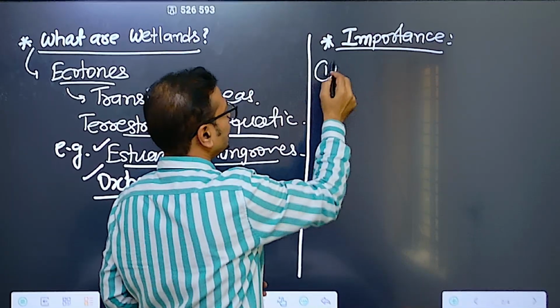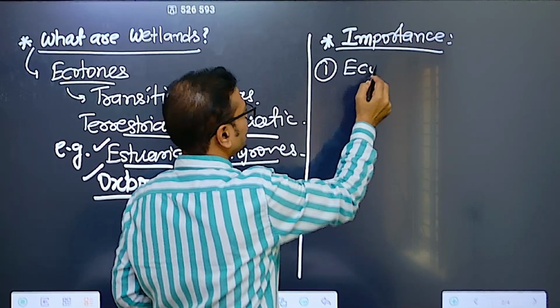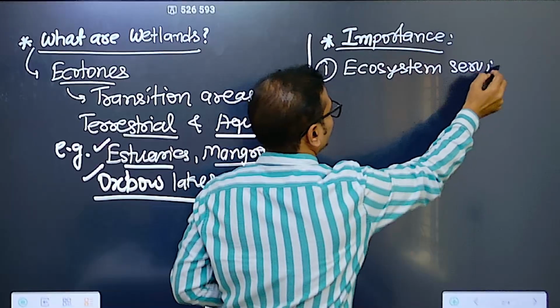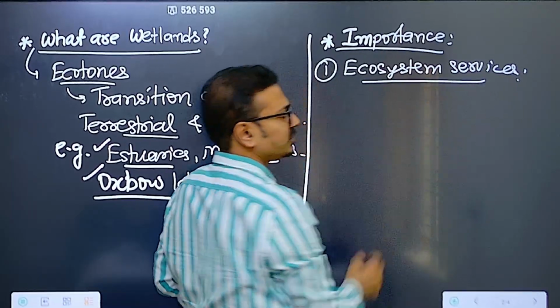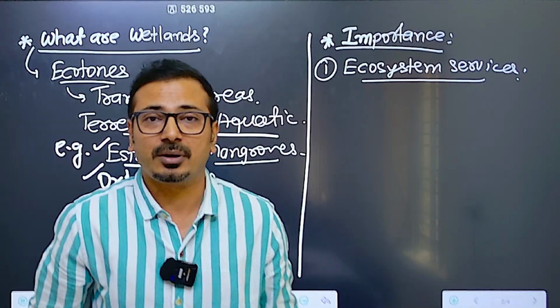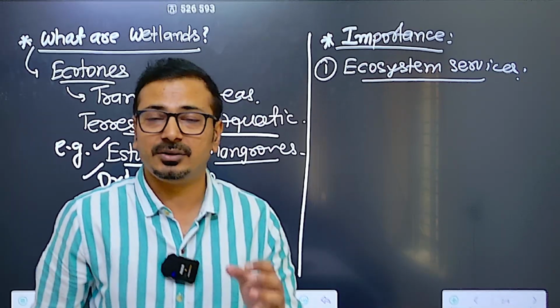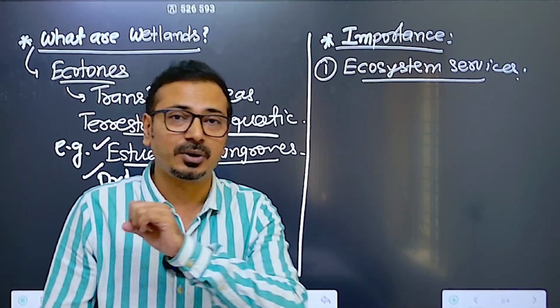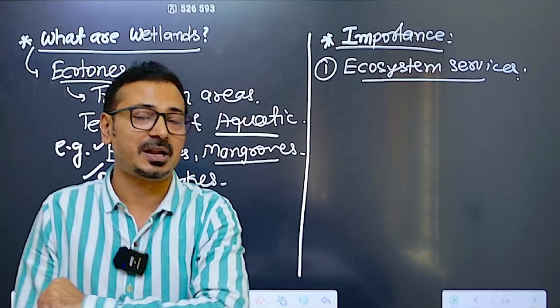Importance, we can categorize it as ecosystem services first of all, very important. What kind of ecosystem services are provided? For example, it acts as a very important carbon sink. High ecological productivity is there, so it acts as an important carbon sink and carbon sequestration happens here.